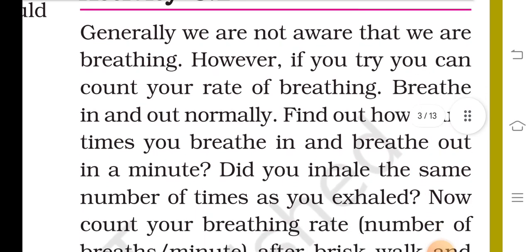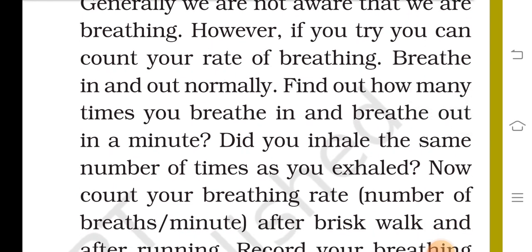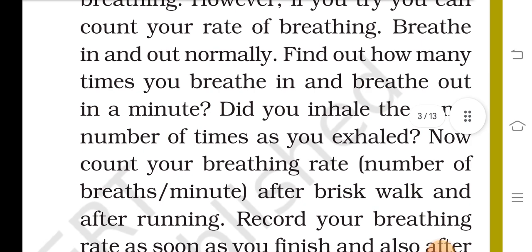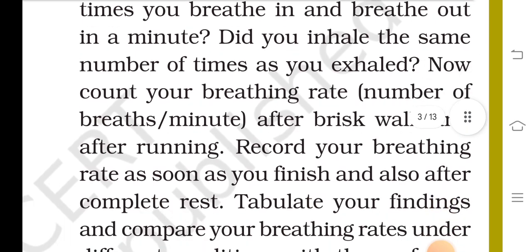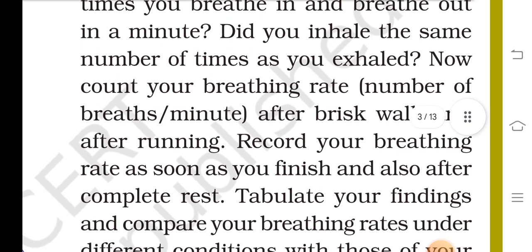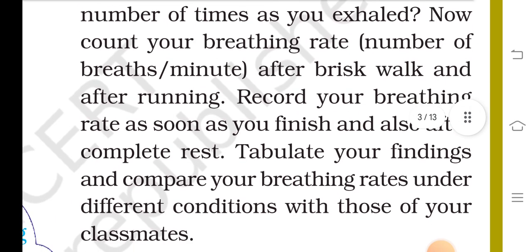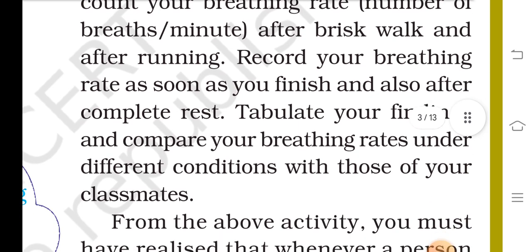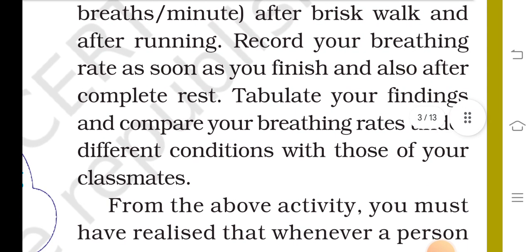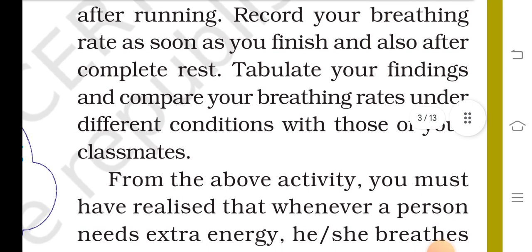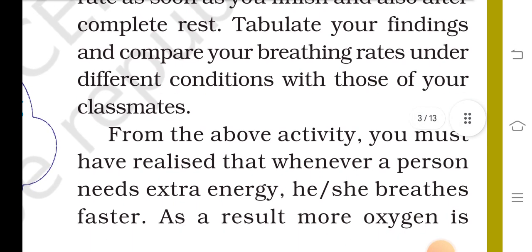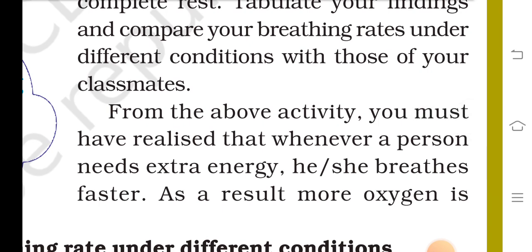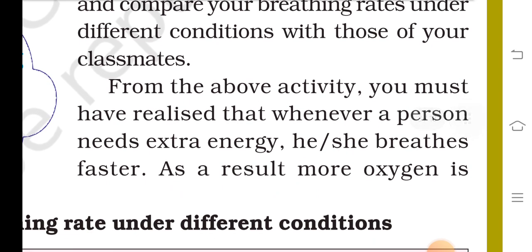Generally, we are not aware that we are breathing. However, if you try, you can count your rate of breathing. Breathe in and out normally. Find out how many times you breathe in and out in a minute. Did you inhale the same number of times as you exhale? Now count your breathing rate, the number of breaths per minute, after a brisk walk and after running. Record your breathing rate as soon as you finish and also after complete rest. Tabulate your findings and compare your breathing rate under different conditions with those of your classmates.